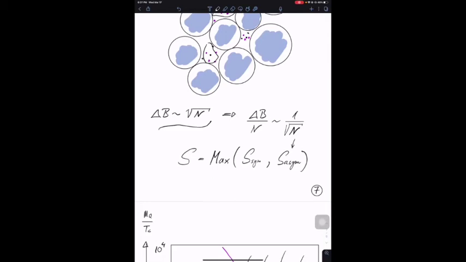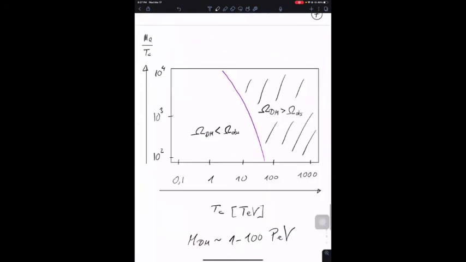We find that this accidental asymmetric abundance is much larger than the symmetric survival factor. The number of particles in each pocket is set by the dark matter mass. So now we can find the correct dark matter mass that is needed to reproduce the correct relic abundance. In this plot, the correct abundance is given by this magenta line. Above that line we have too much dark matter, below we have too little.